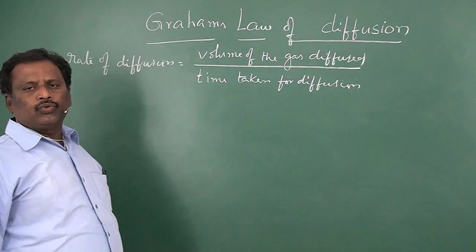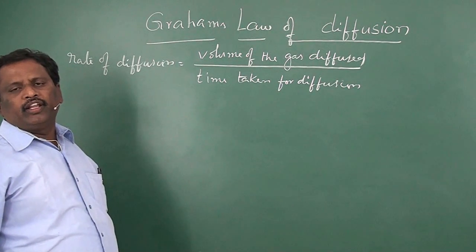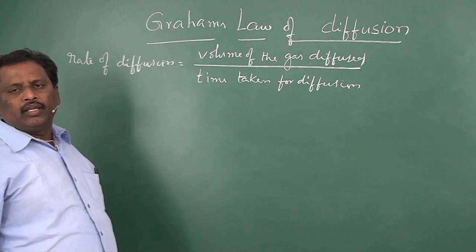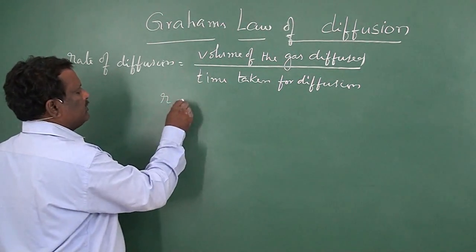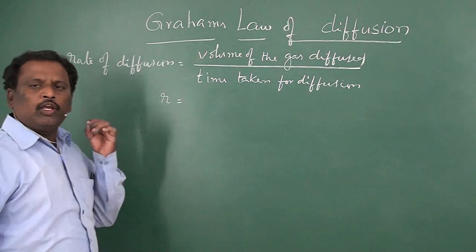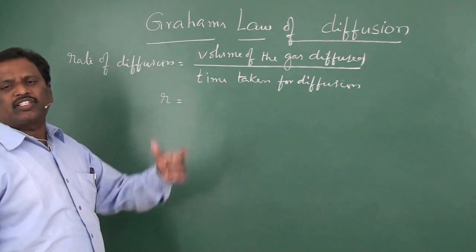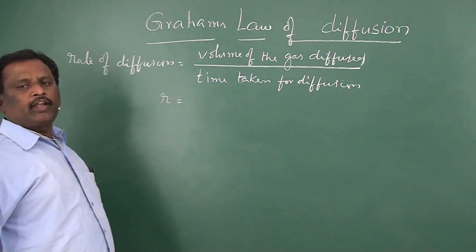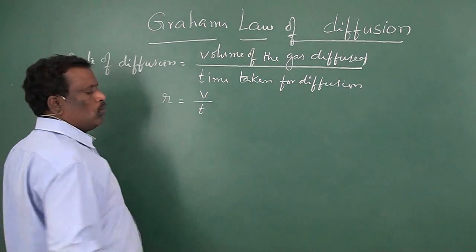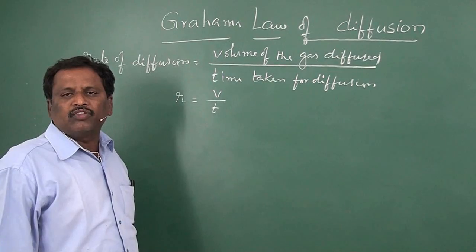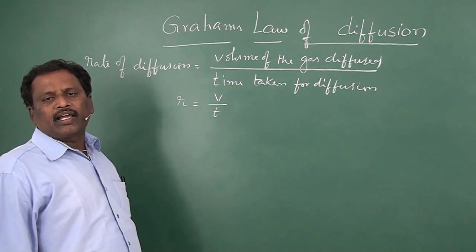Volume of the gas diffused and time taken for diffusion is said to be rate of diffusion. So, rate of diffusion R is equal to the volume of the gas that diffused in a unit time. R is V by T, where V is the volume of the gas diffused and T is the time taken for diffusion.